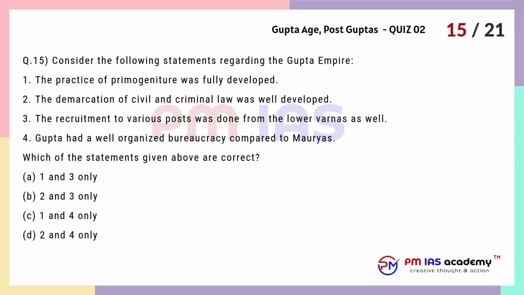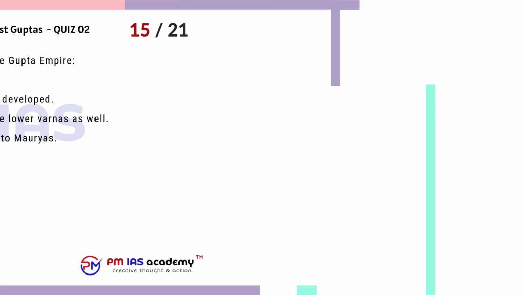Question 15. Consider the following statements regarding the Gupta Empire. 1. The practice of primogeniture was fully developed. 2. The demarcation of civil and criminal law was well developed. 3. The recruitment to various posts was done from the lower Varnas as well. 4. Gupta had a well-organized bureaucracy compared to Mauryas. Which of the statements given above are correct? A. 1 and 3 only. B. 2 and 3 only. C. 1 and 4 only. D. 2 and 4 only.